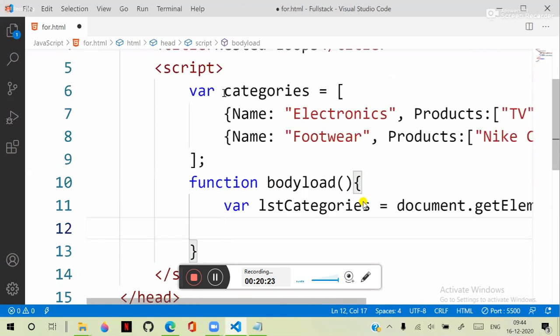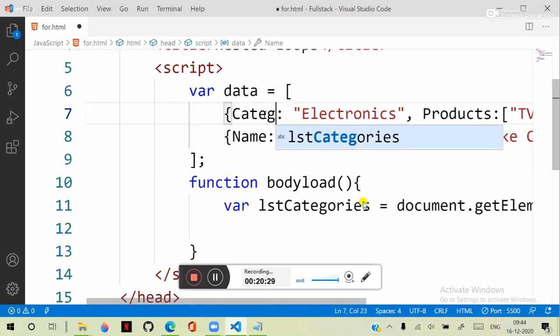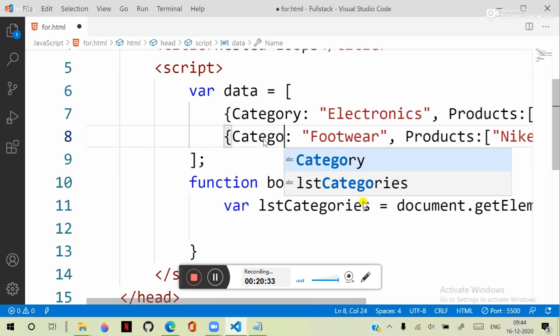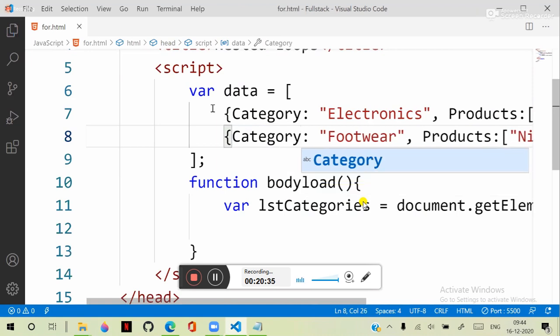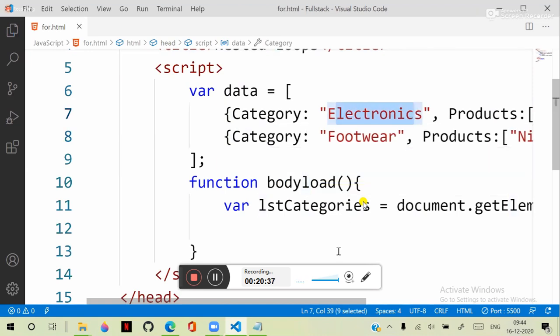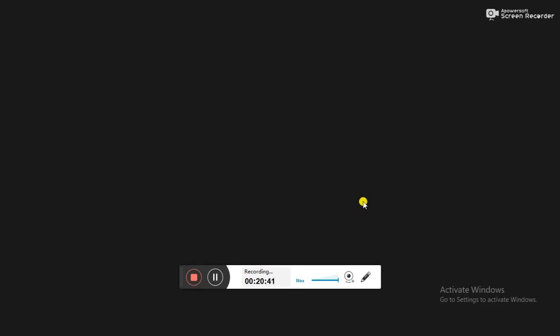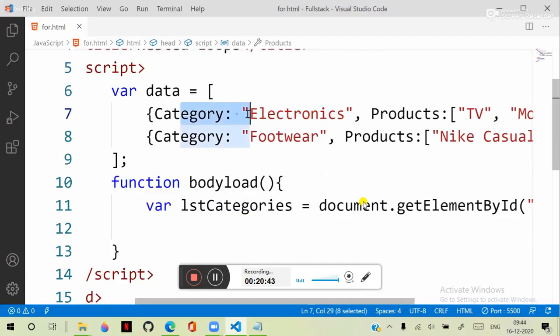Suppose the collection name is data. So data is having category, and the category is electronics and products. So data is having two properties, category property and products property.